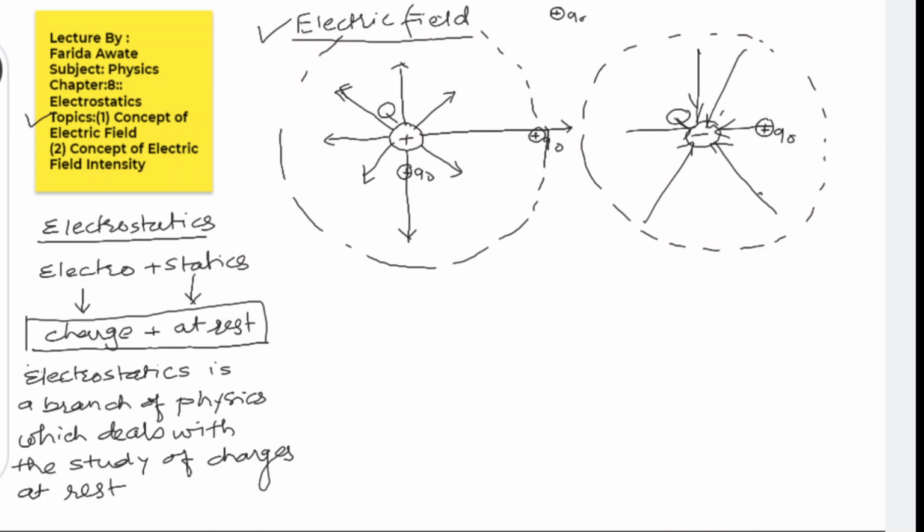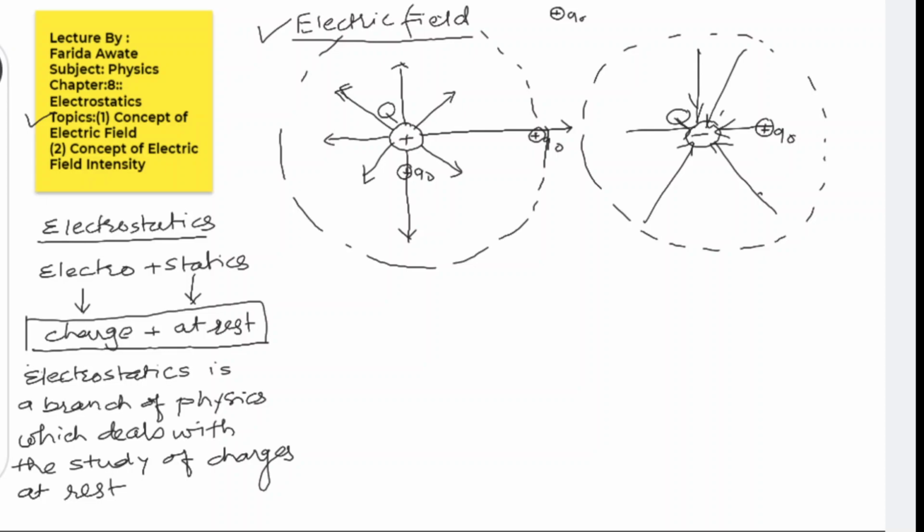The surrounding space of the charge in which if a test charge is kept, then it experiences some force of attraction or repulsion, depending upon the nature of the charge, and this is known as electric field.